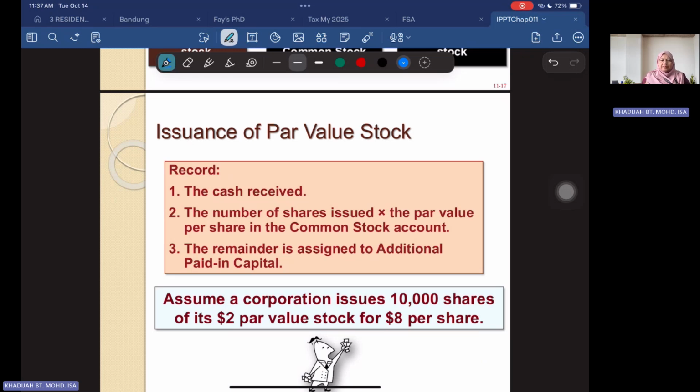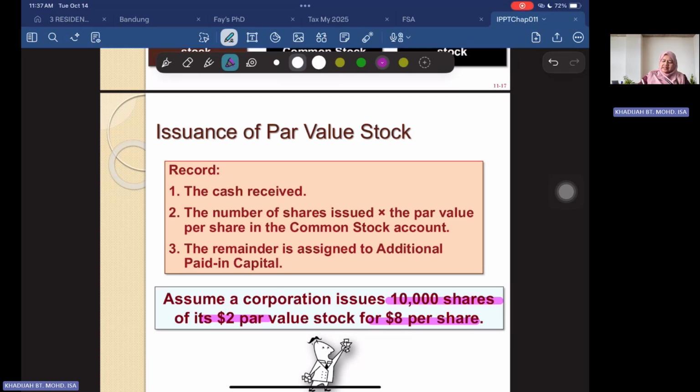So it means that, for example, here, you issue 10,000 shares, par value $2 only. However, the stock price is 8 ringgit per share. So how much do you actually get? You have to record one as the par value and the balance is the 6 ringgit.